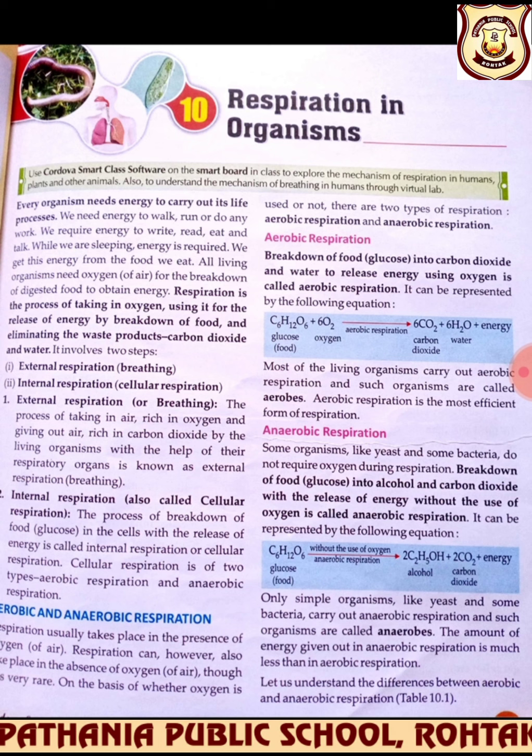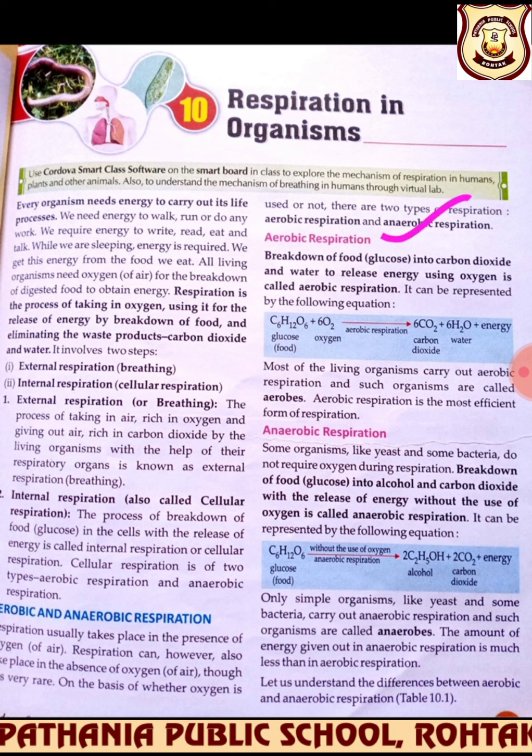There are two types of respiration, external and internal respiration. External respiration, beta, is breathing. That means you are taking in air and giving out carbon dioxide. Very good. Now, internal respiration takes place in the cells, like in the mitochondria, beta. In cellular respiration, it is of two types, aerobic and anaerobic respiration.